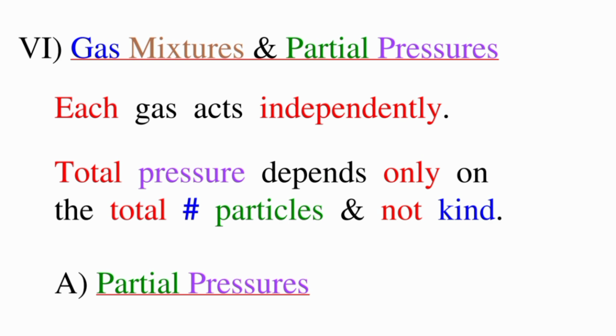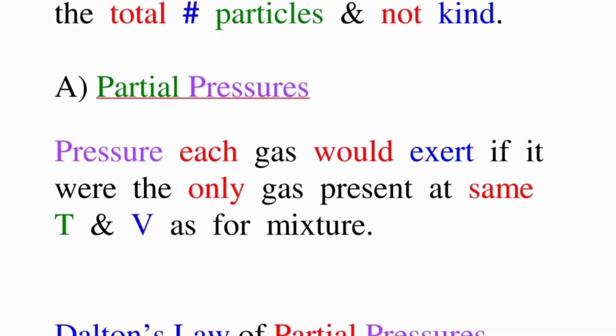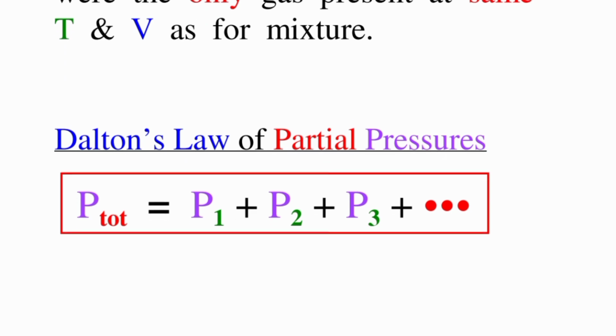Gas mixtures and partial pressure. This is one of the most important topics in the ideal gas laws. Each gas acts independently. Total pressure depends only on the total number of particles and not on their kind. Partial pressure is the pressure each gas would exert if it were the only gas present at the same temperature and pressure as the mixture.